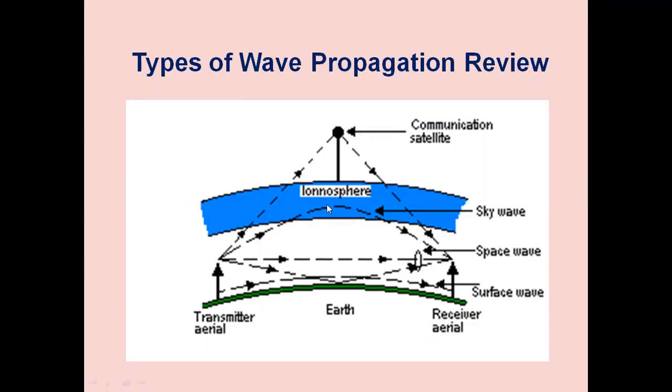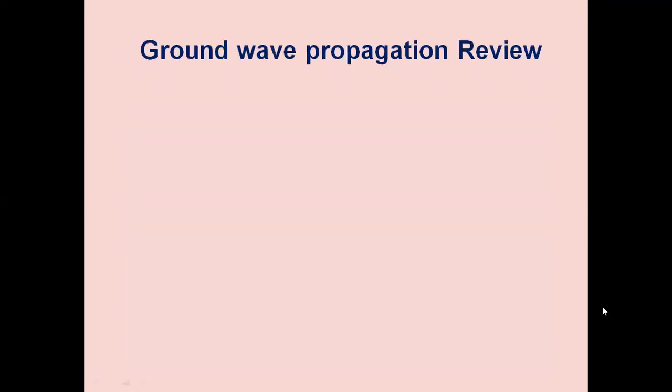When the waves are passing through the ionosphere and reflected by the ionosphere, and we collect the reflected waves at the receiving end, it is called ionospheric propagation. And the waves penetrate through the layers of the atmosphere and can reach up to the satellite, and then processing is done in the satellite and they are returned back toward the receiving station. That is called extraterrestrial propagation and satellite communication.